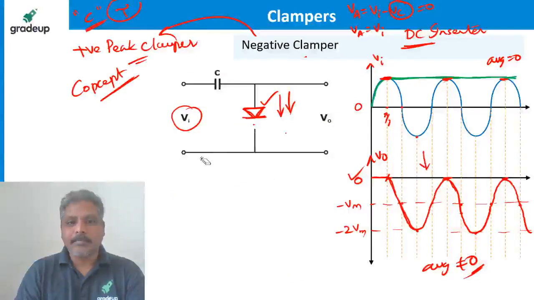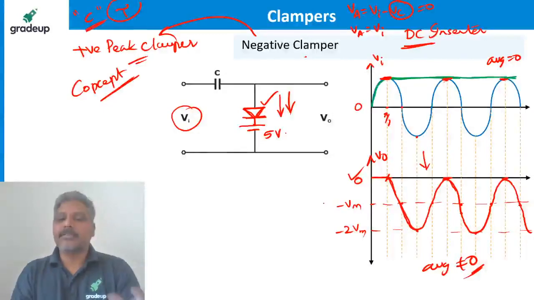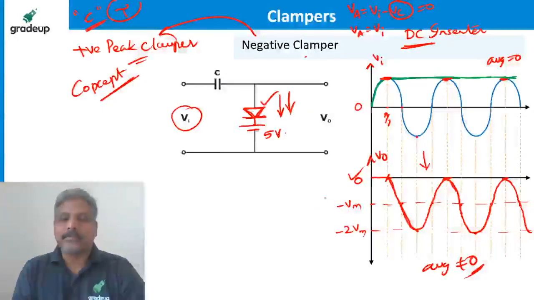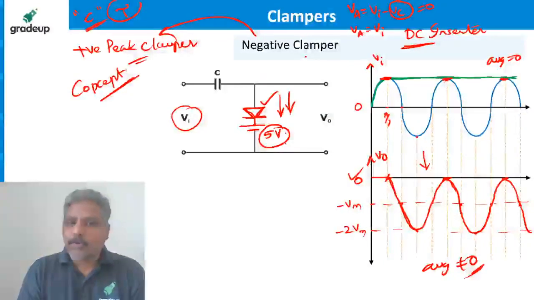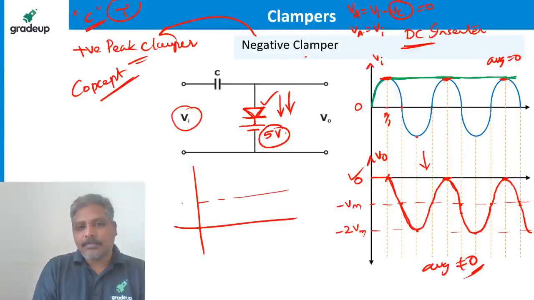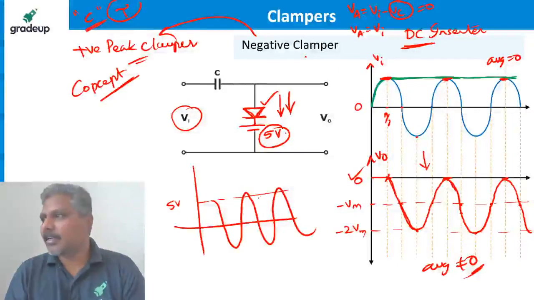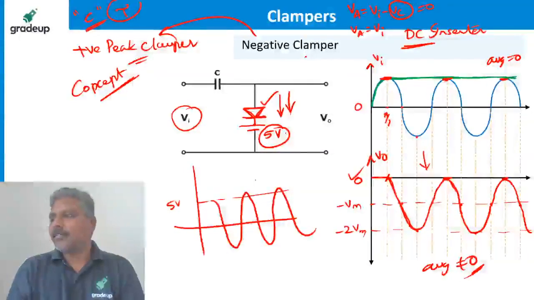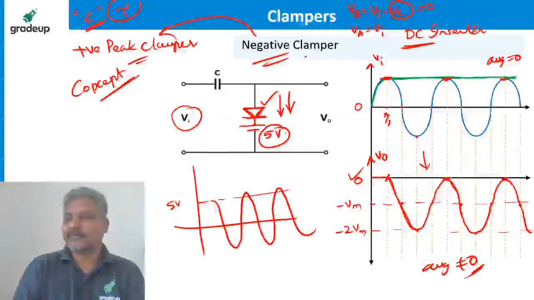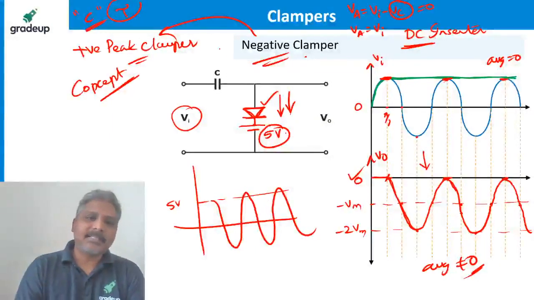One more example I give you: this is now connected to, let's say, plus 5 volts. So where is the waveform clamped to? It is clamped to 5 volts. But what are clamped? Positive peaks are clamped. So how is the waveform expected to be? Maybe this is 5 volts, so the waveform is clamped like this. Done. Are you finding any difficulty, guys? Is it not simple? As simple as that. This makes clampers very simple.